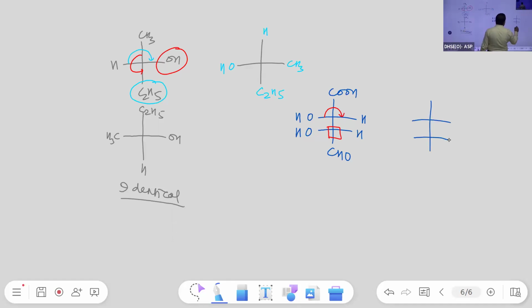So by doing so, what will be the compound? The bottom chiral center is fixed. Now you can check.